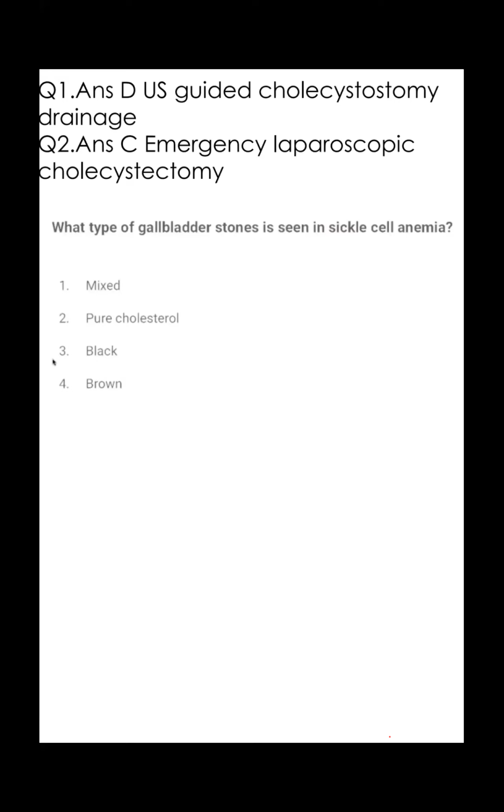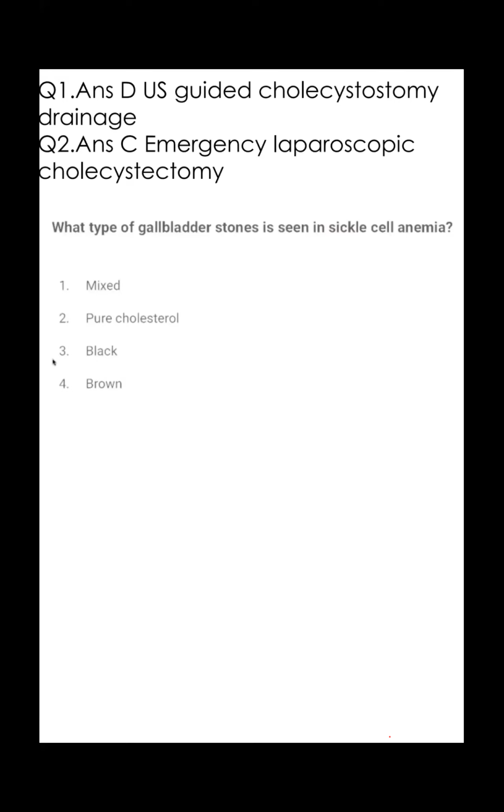Sickle cell trait, ma'am. Sickle cell anemia. Sickle cell anemia. So what? This is the case of sickle cell anemia. So what is the answer? Mixed, ma'am. Mixed. Clear? It's a mixed. Okay.